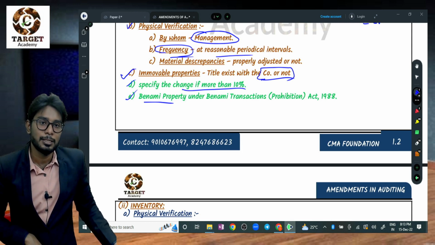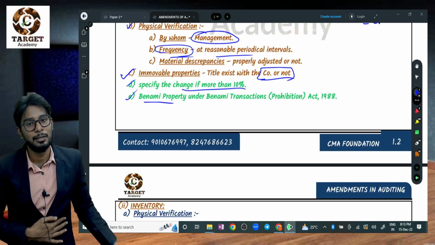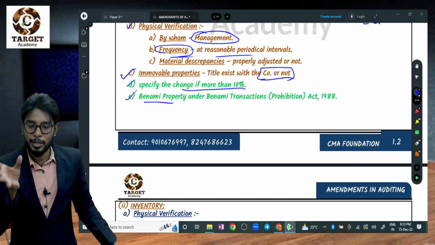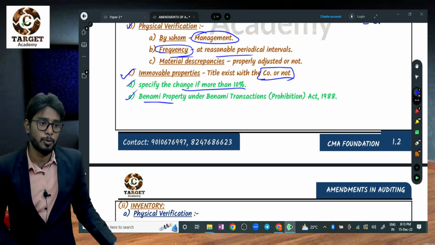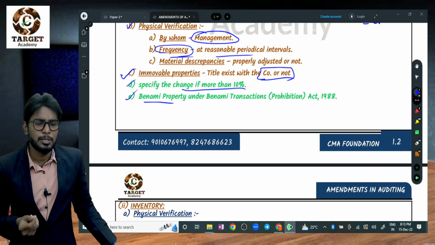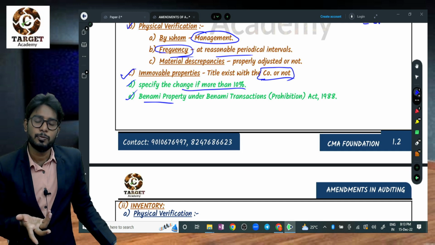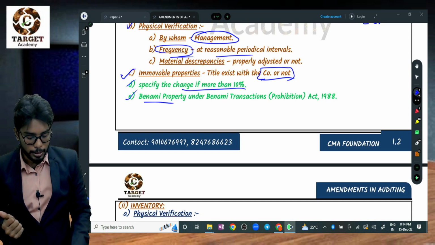So why are people doing these things? It is a happy thing to have the land registered under their own names, right? But why are they avoiding their names for the land and building? For example, if you want to contest in elections, you should have limited property, and you must provide a portfolio or affidavit. In that affidavit, you should show only limited assets and properties. There are many examples. To avoid tax, for tax evasion, and from a political point of view, they maintain Benami properties. So that also should be verified by the auditor.